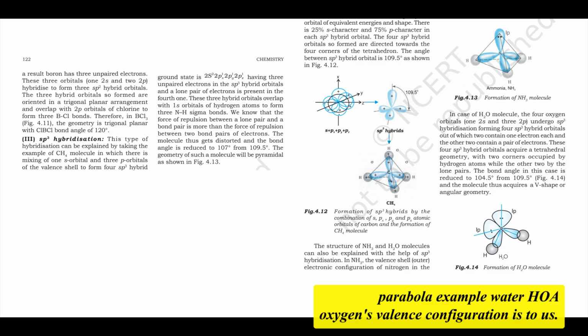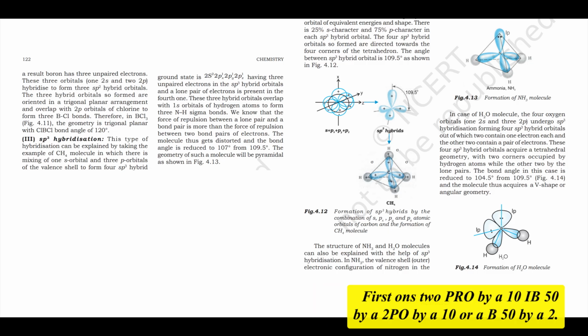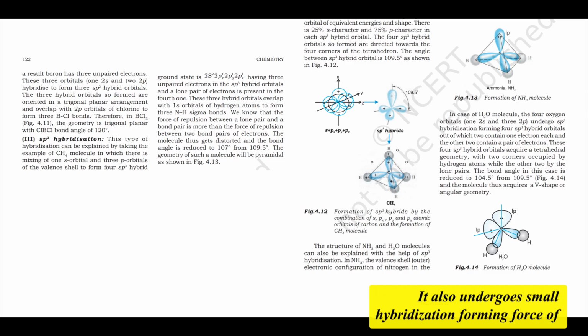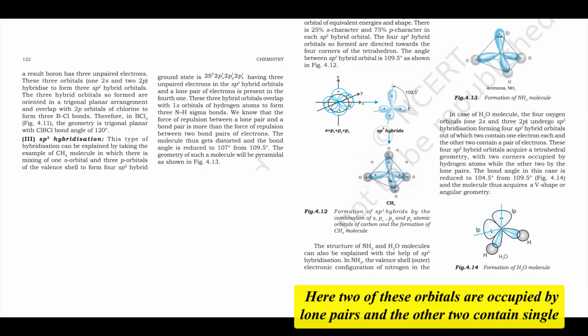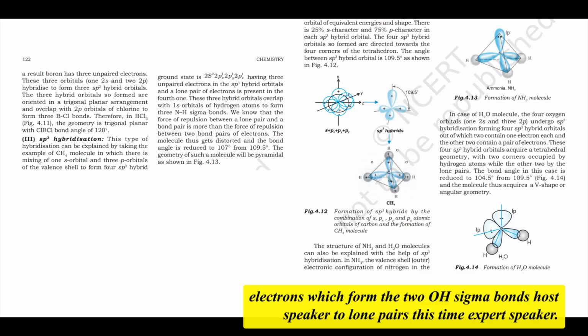Example: water, H2O. Oxygen's valence configuration is 2s2 2px2 2py1 2pz1. It also undergoes sp3 hybridization, forming 4 sp3 hybrid orbitals arranged roughly tetrahedrally. Here, 2 of these orbitals are occupied by lone pairs, and the other 2 contain single electrons which form the 2 O-H sigma bonds.